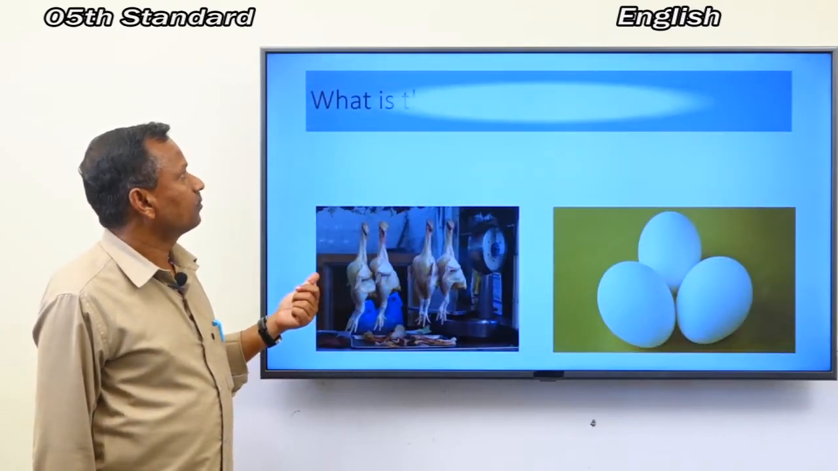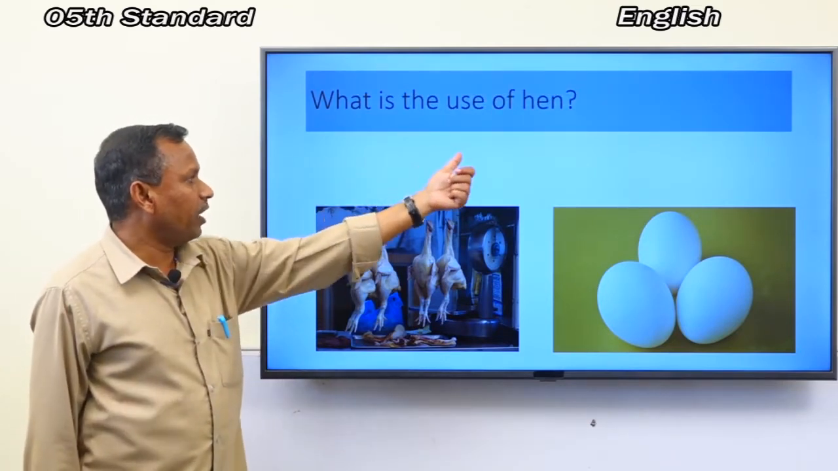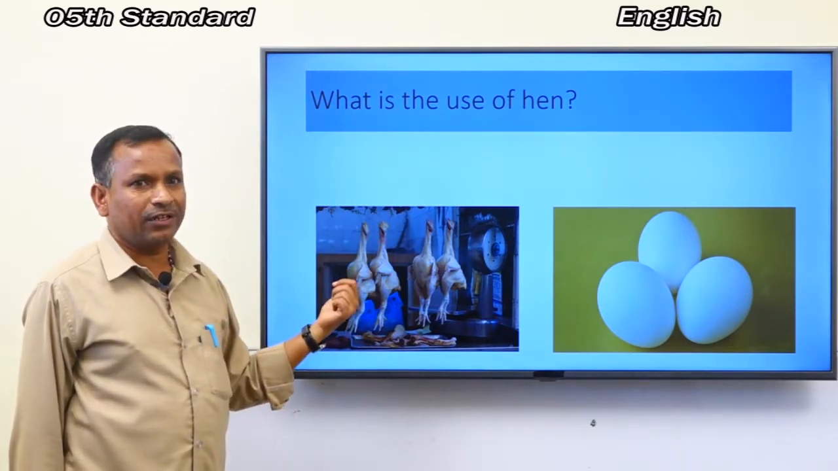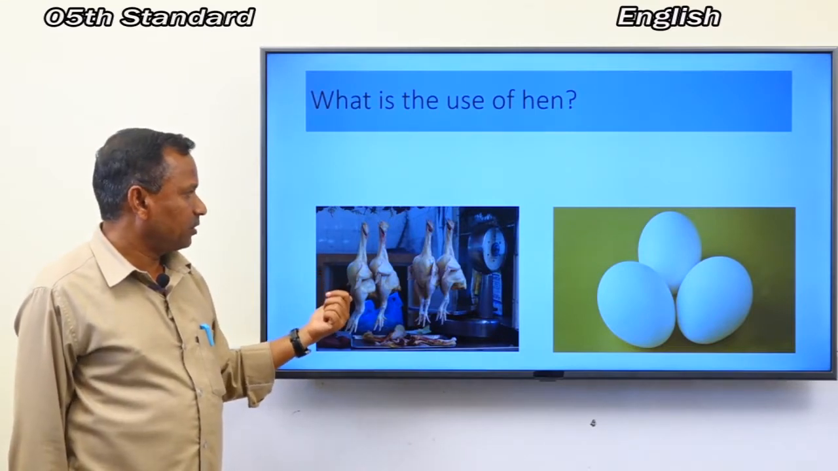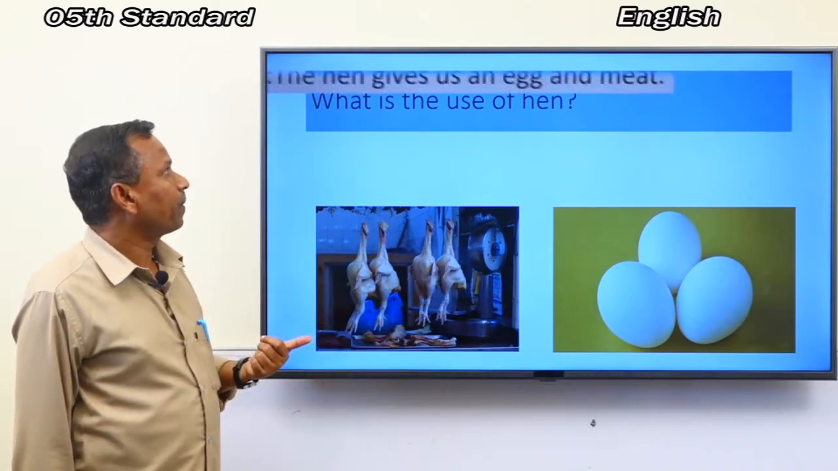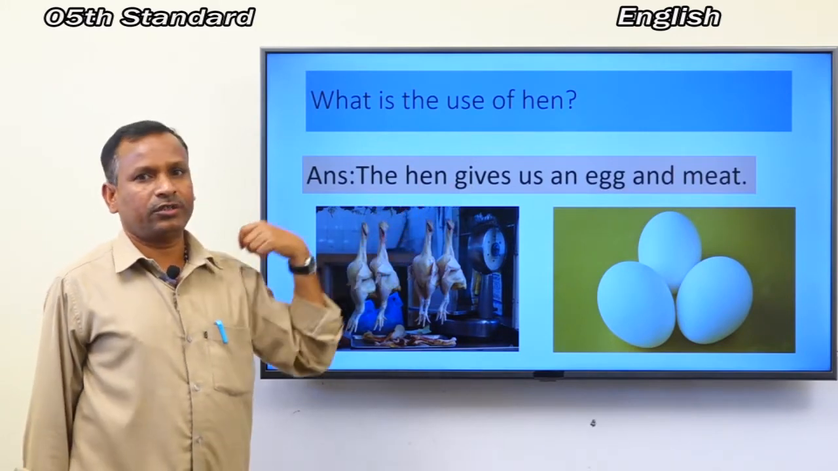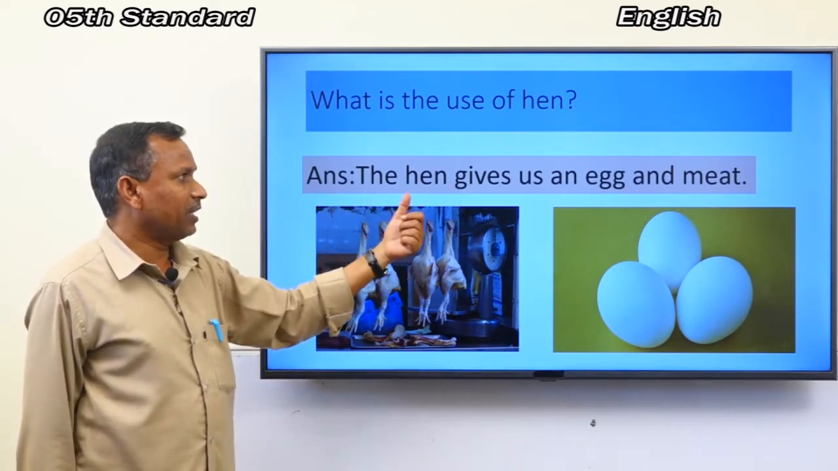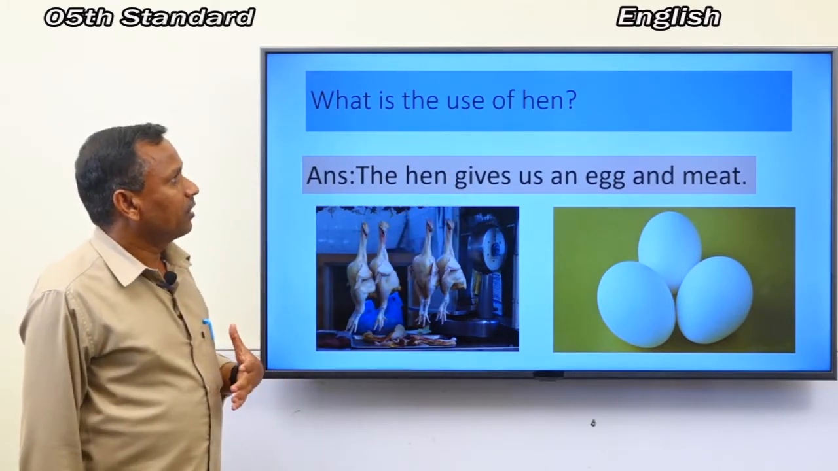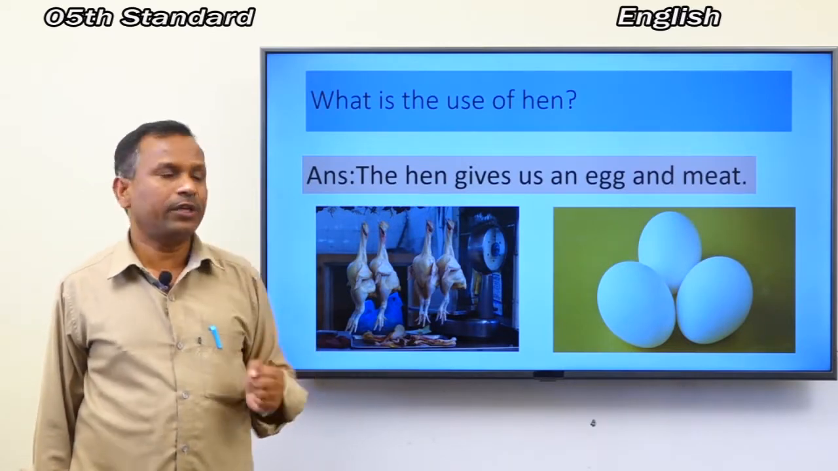What is the use of a hen? What can you see on the screen? This is meat and eggs. The hen gives us eggs and meat. Isn't it? Did you enjoy this activity, children? I hope you enjoyed this activity.